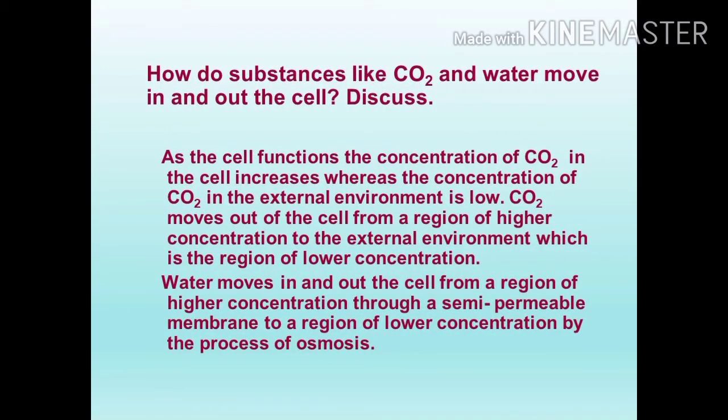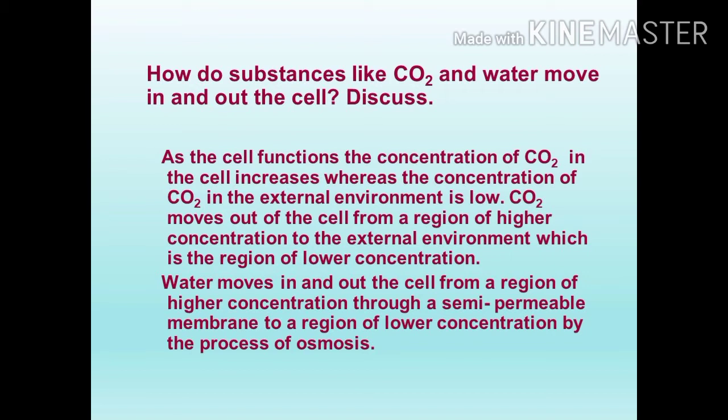How do substances like carbon dioxide and water move in and out of the cell? Discuss. As the cell functions, the concentration of carbon dioxide in the cell increases, whereas the concentration of carbon dioxide in the external environment is low. You know, carbon dioxide is a cellular waste and requires to be excreted out by the cell. At the time of respiration, we give out carbon dioxide and we inhale oxygen. Both gases are exchanged in our body.